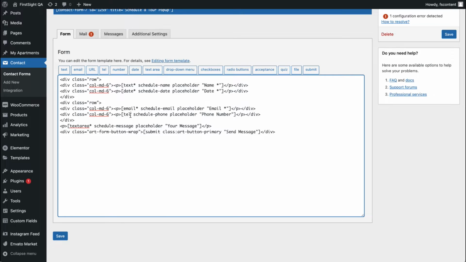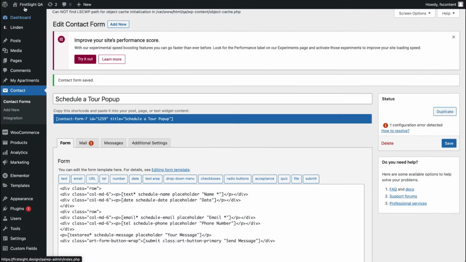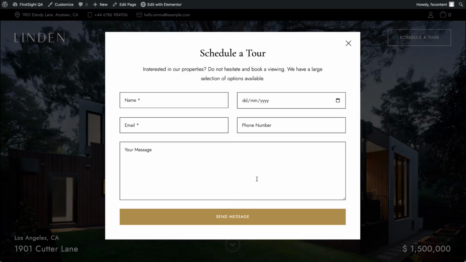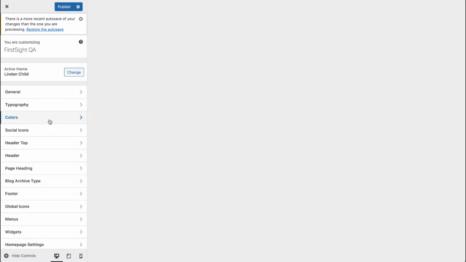There is no asterisk. And you can see here there is a call to action button with the text, your message. So you can make those changes. For example, if you want to make the date optional, you can remove the asterisk here, save changes, click save. Let's go back to our website. Let's see. Yeah, you can see here that now the date is optional. It's not mandatory any longer. So you can make those changes in your admin panel to each contact form. Let's go back.